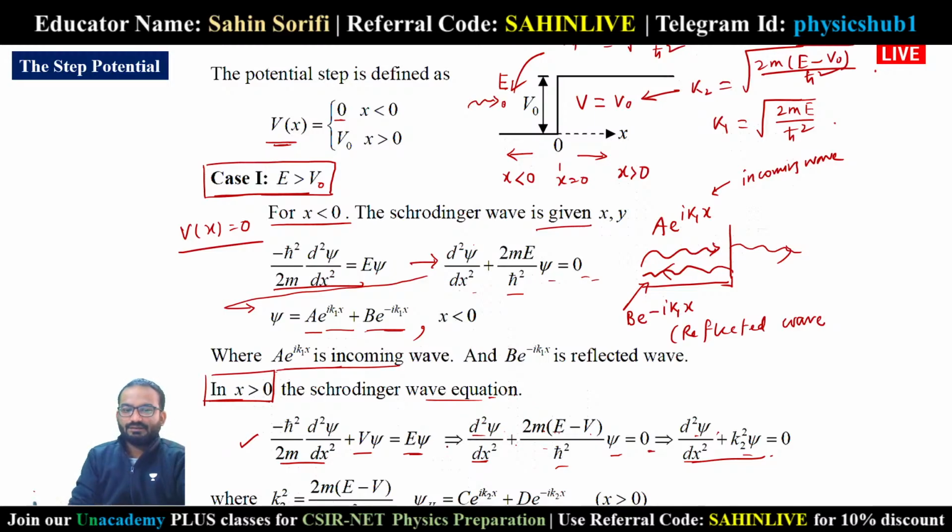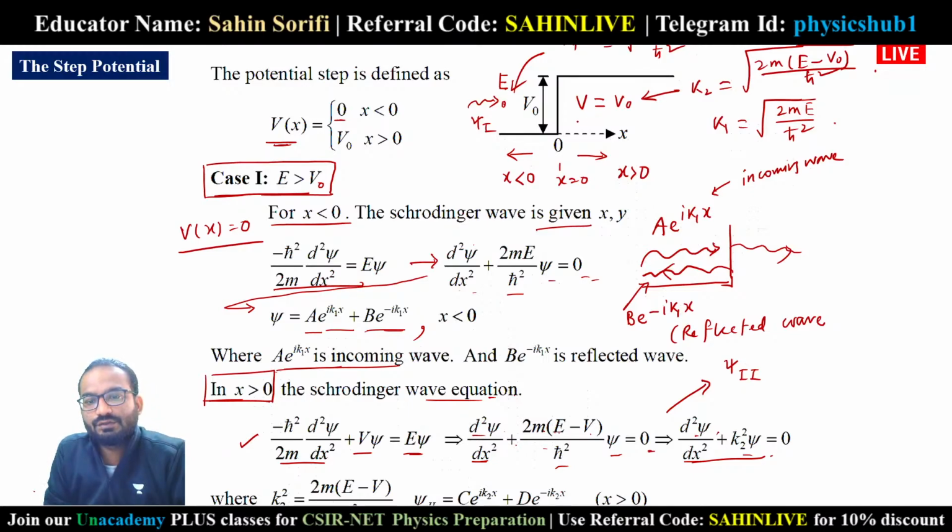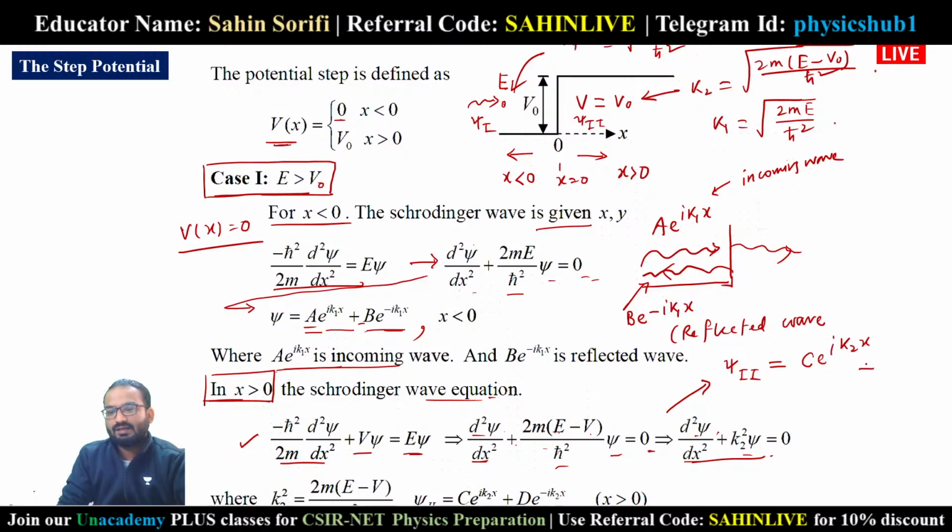Okay, and if you solve this particular differential equation, then what will you get? You will get the wave function psi 2. So the wave function in the region x less than 0 is psi 1, and the wave function in the region x greater than 0 is psi 2. So what is the value of psi 2? We have taken A, B, then it will be C e to the power i k2x plus D e to the power minus i k2x. This is in the region x greater than 0.